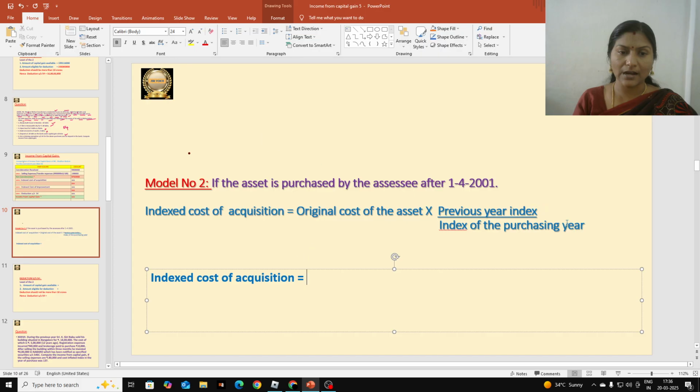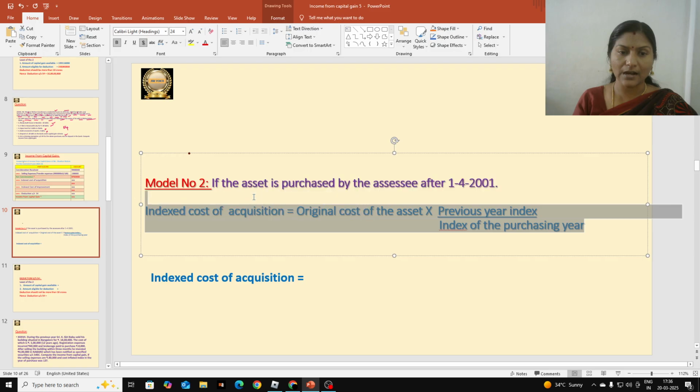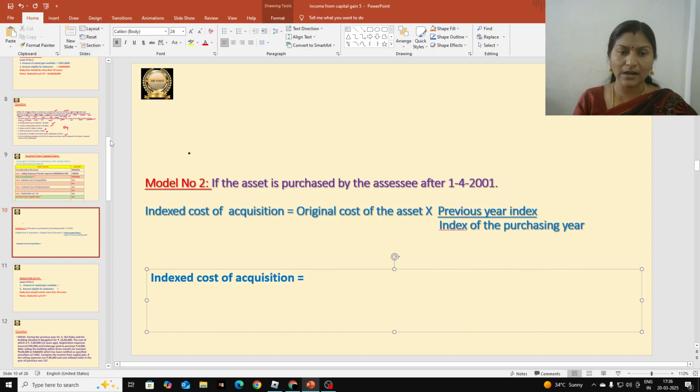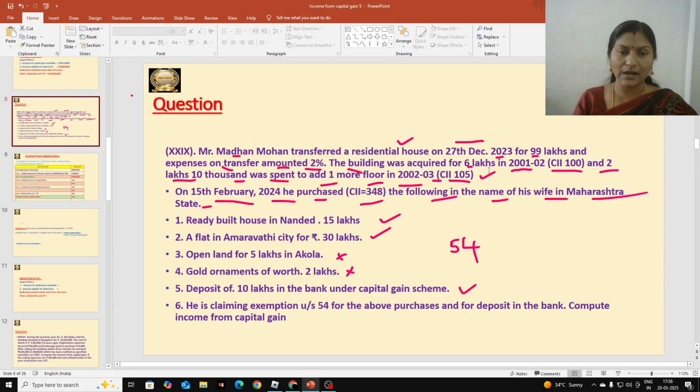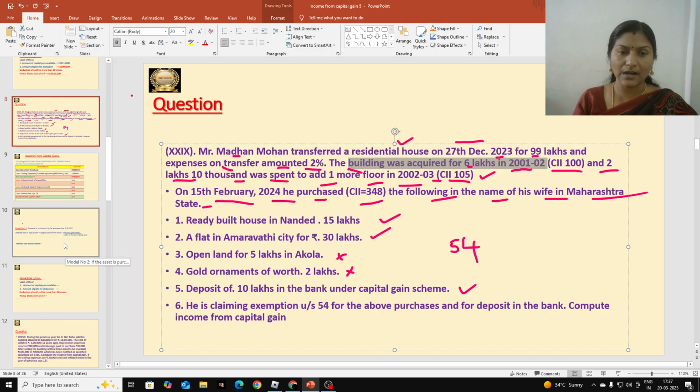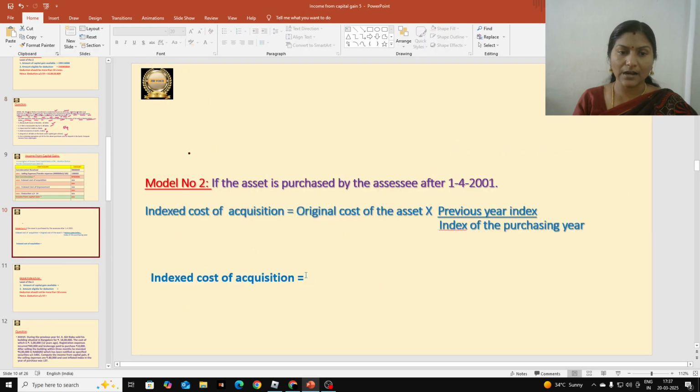You can see the formula, students. Same formula we are going to follow and we are going to substitute the values. What is the original cost, the purchasing price of the asset? The building was acquired for 6 lakhs. So he purchased that house for 6 lakh rupees. Let us write original cost 6 lakhs.